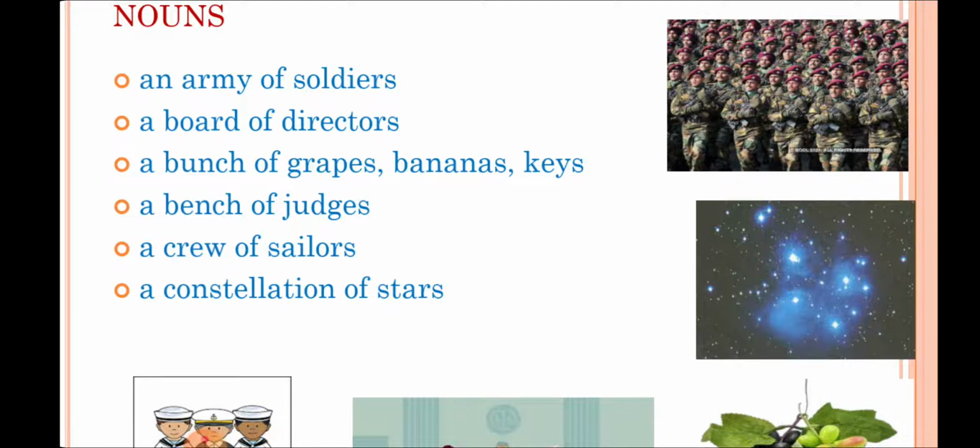Grapes. We know that grapes are never seen as a single grape on the grapevine. They are always found in a bunch. So the collective noun for grapes is bunch, a bunch of grapes. Likewise, bananas, a bunch of bananas.